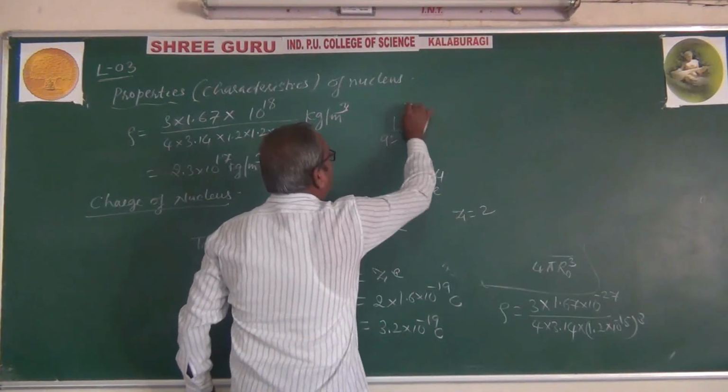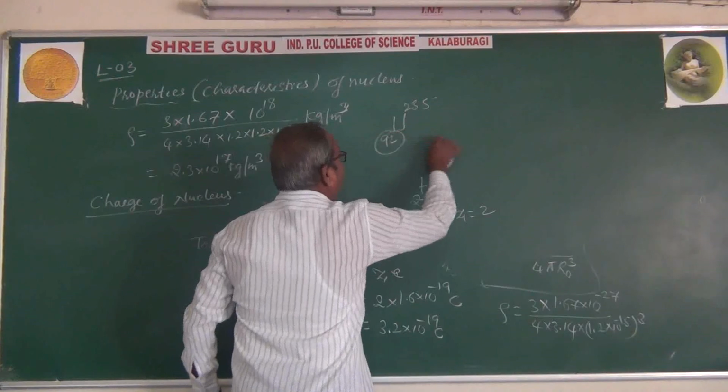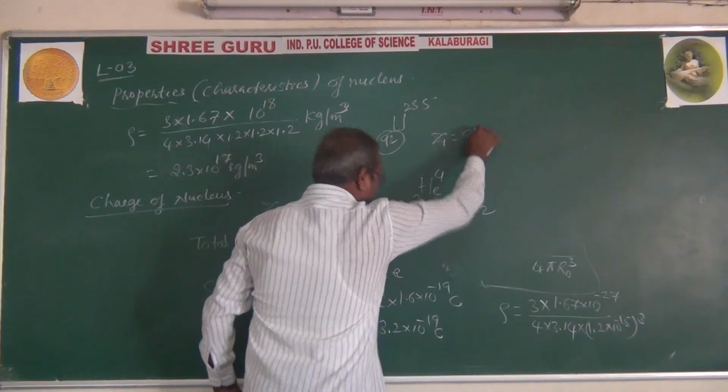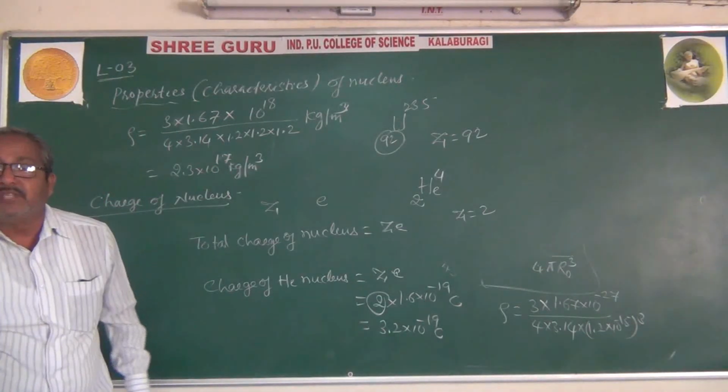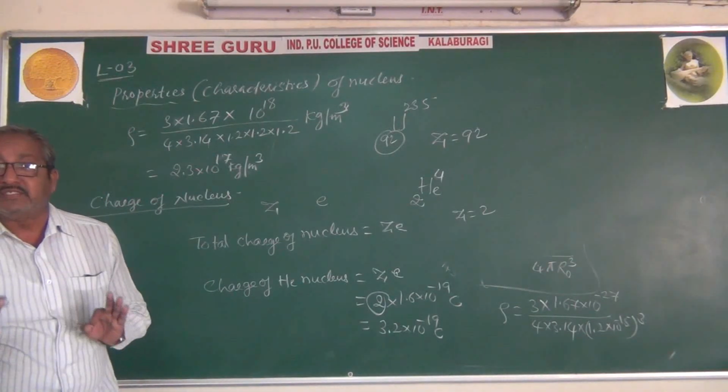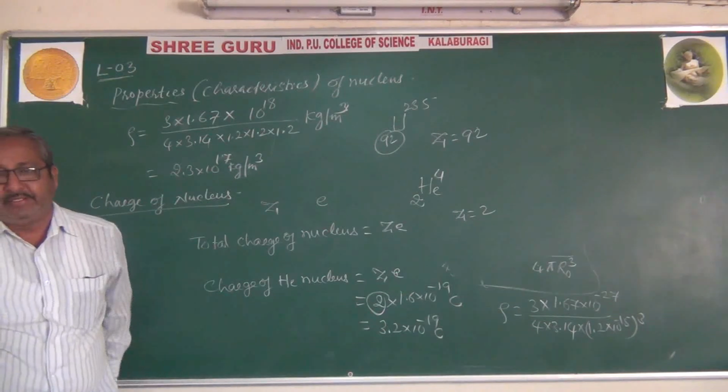In the same way for uranium 92, 235, what is the Z value? 92. In place of 2 you have to multiply by 92. That gives the charge of the nucleus of uranium.